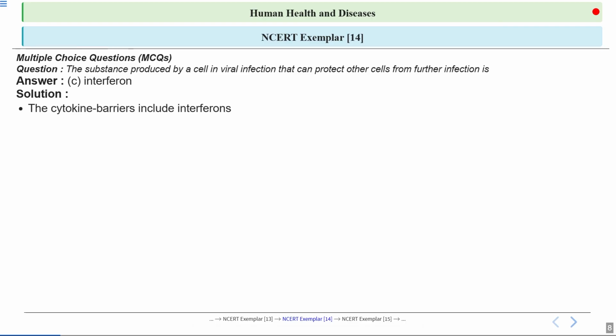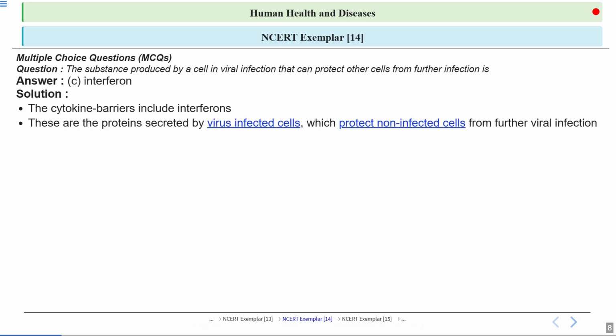Now let's have a look at the explanation. These interferons come under the cytokine barriers. Cytokines are like messengers that help cells communicate during an immune response. Interferons are a special kind of cytokine that play a key role in protecting from viruses. These are the proteins secreted by virus-infected cells, which protect non-infected cells from further viral infections.